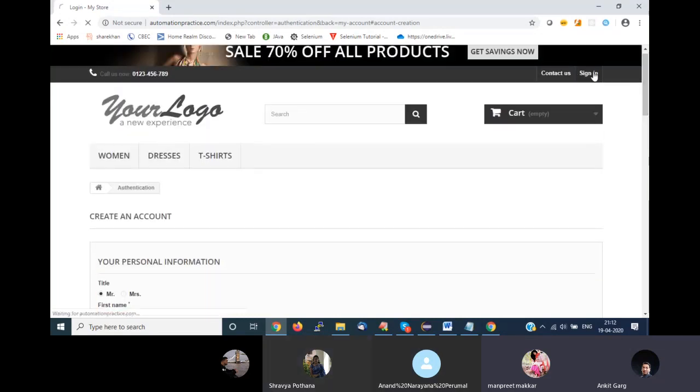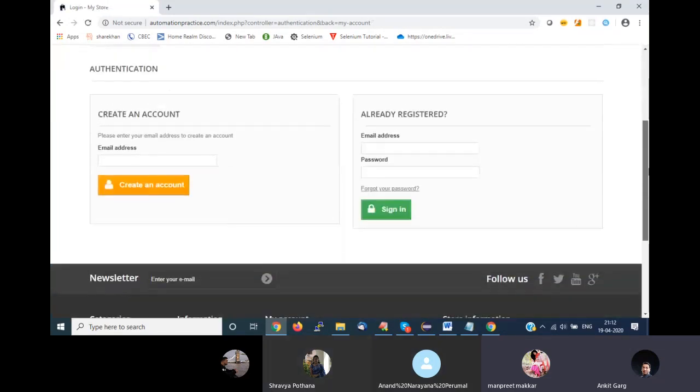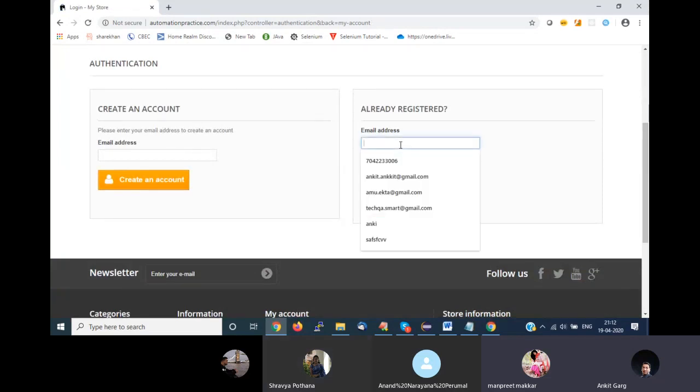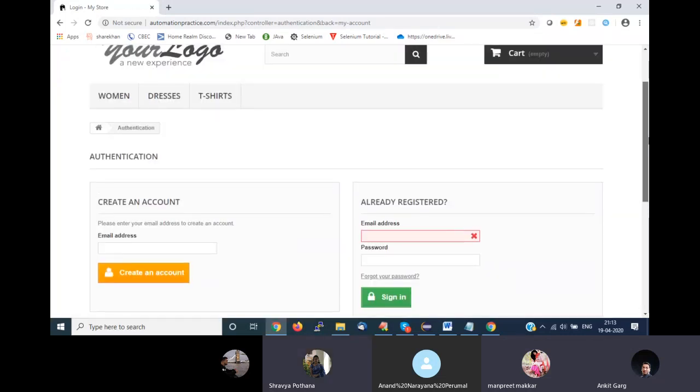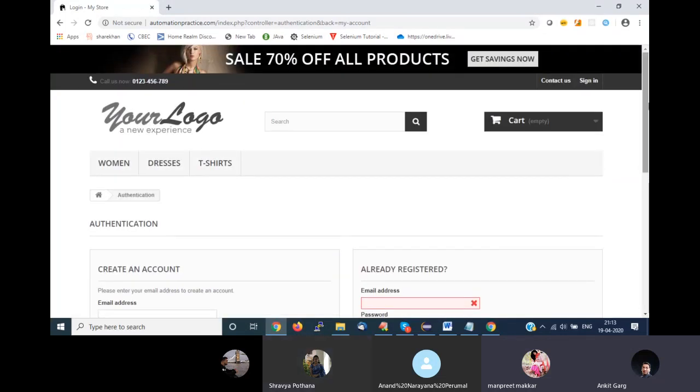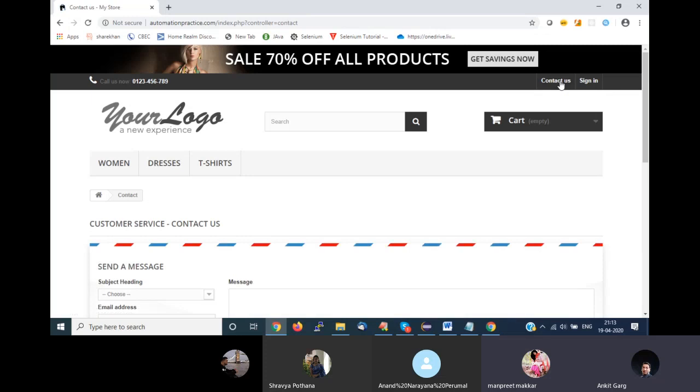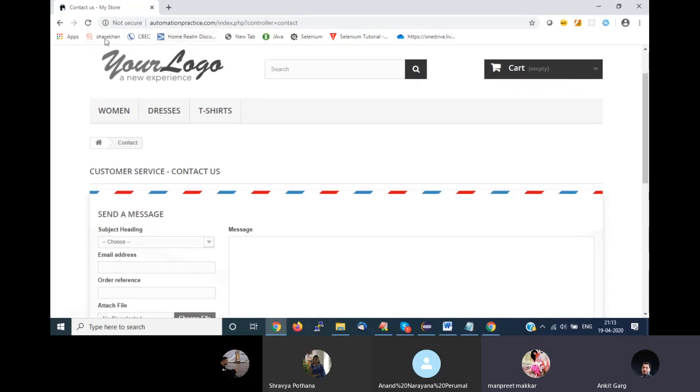Second test case is maybe with invalid IDs: enter your email ID, enter your password, click on sign in. Try to find an element, try to write your scripts, try to learn your syntaxes. That's the main thing. Next, what you can try is maybe click on the contact us button and verify the title of the page, whether the title is contact us or not.